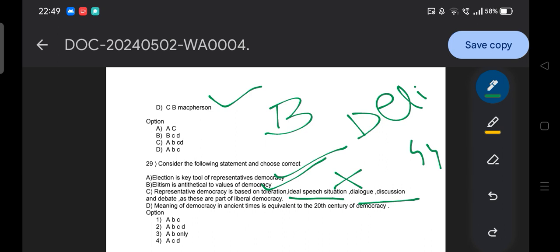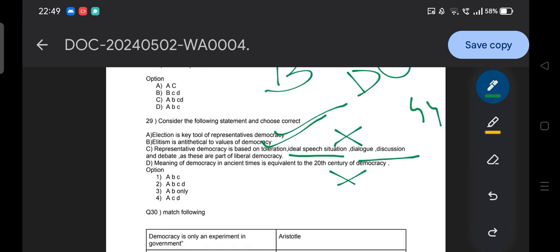So option C is incorrect, and option D is also incorrect, because the concept of democracy in Greek society is different from the concept of democracy in modern or contemporary society, or the 20th century. So that's why options A and B are the answer, so option 3 is the answer. Okay, moving to the next question.